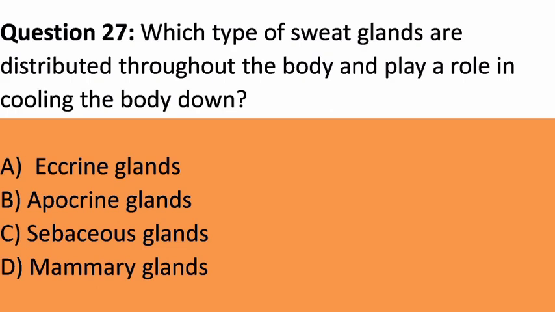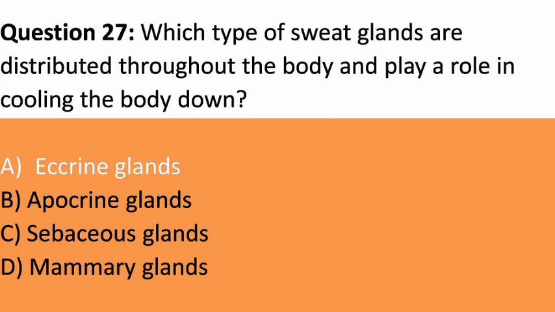Question 27. Which type of sweat glands are distributed throughout the body and play a role in cooling the body down? A. Eccrine glands. B. Apocrine glands. C. Sebaceous glands. D. Mammary glands. Answer. A. Eccrine glands. Explanation. Eccrine glands are widely distributed and help regulate body temperature by producing sweat for cooling purposes.